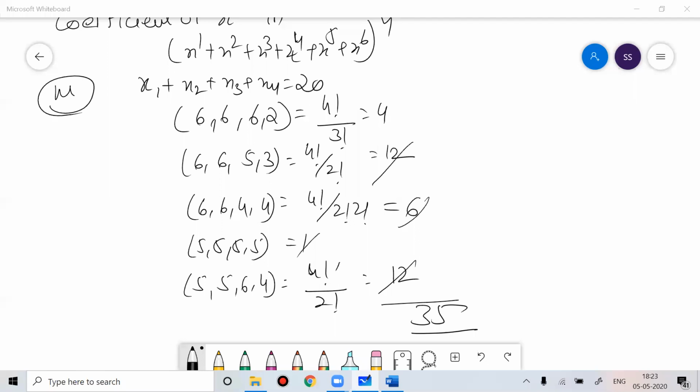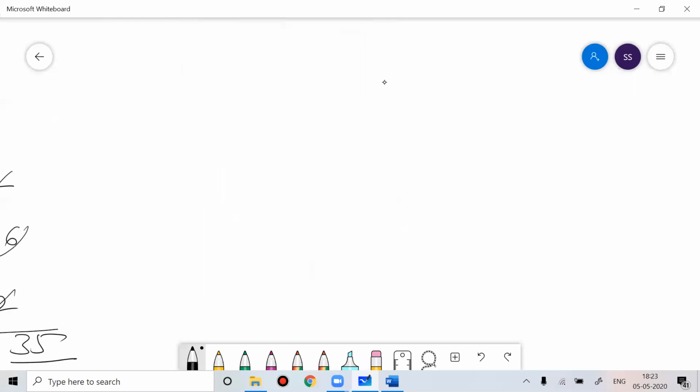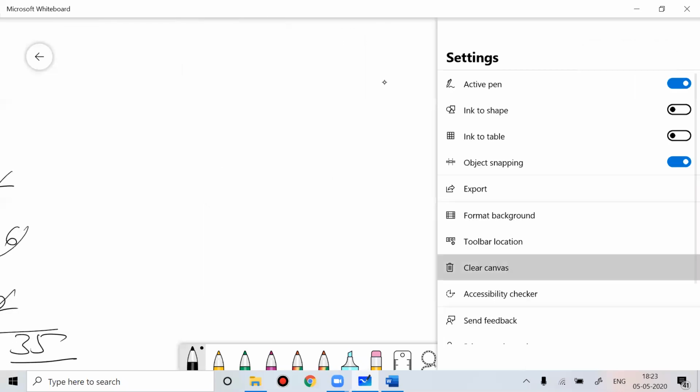So you can talk about the dice problem. I told you a lot of ways of solving the dice problem. You can go ahead and talk about the coin problem.